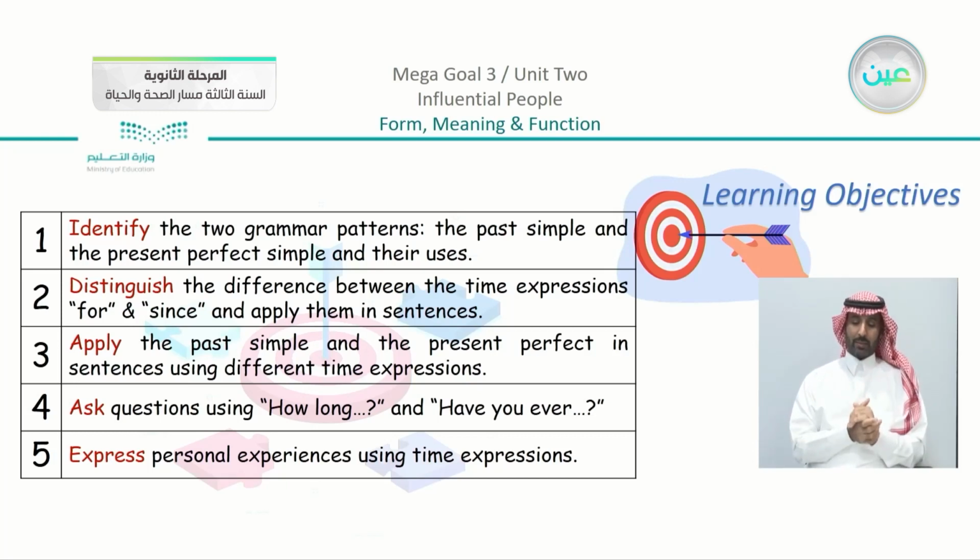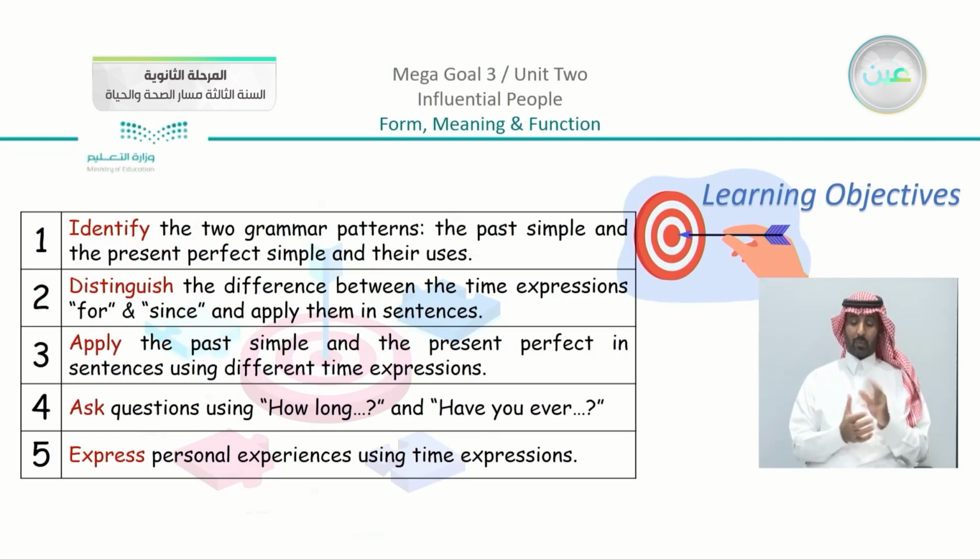We have number 2, to distinguish the differences between the time expressions for and since and apply them in sentences. We have number 3, to apply the past simple and the present perfect in sentences using different time expressions.